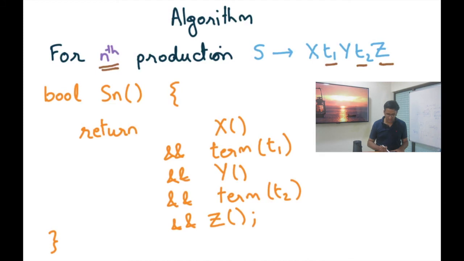And so the function Sn would look something like the following. We're just going to check first whether a prefix matches X, and if it does, next is going to automatically get incremented by whatever is the length of the matching input.